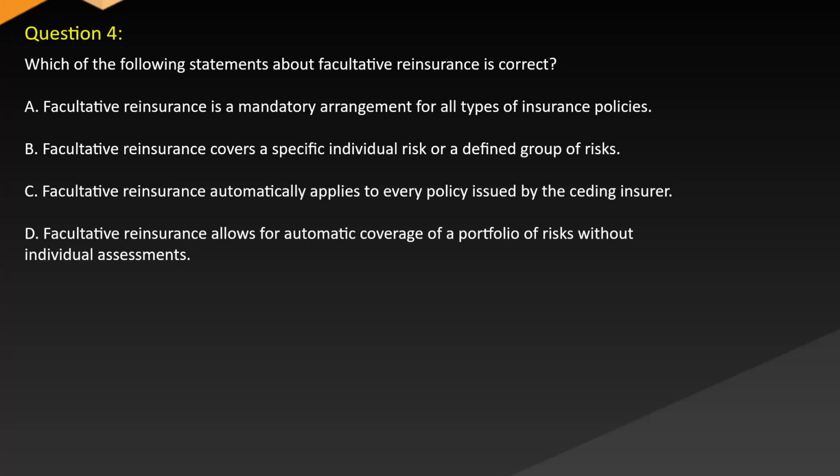Question 4. Which of the following statements about facultative reinsurance is correct? A. Facultative reinsurance is a mandatory arrangement for all types of insurance policies. B. Facultative reinsurance covers a specific individual risk or a defined group of risks. C. Facultative reinsurance automatically applies to every policy issued by the ceding insurer. D. Facultative reinsurance allows for automatic coverage of a portfolio of risks without individual assessments.